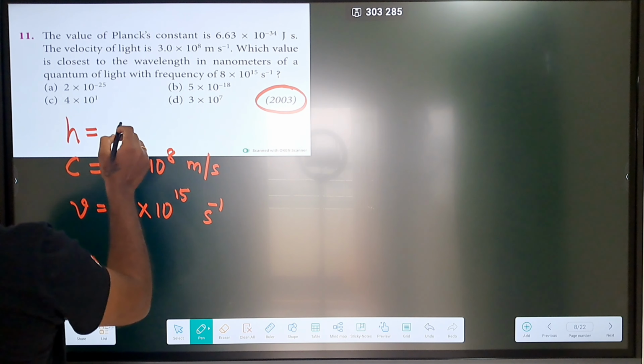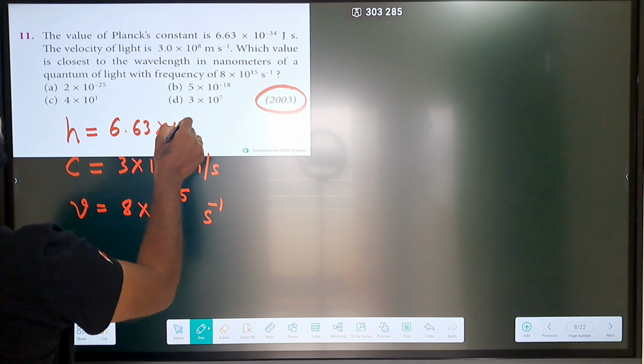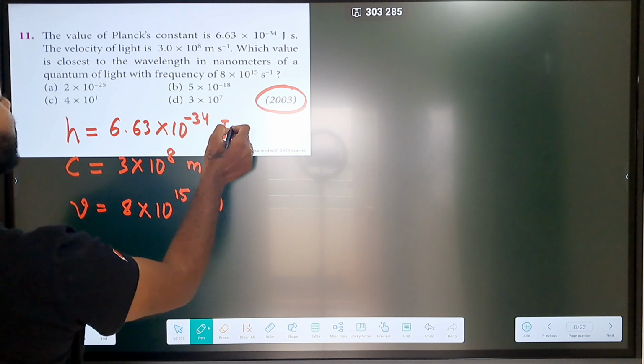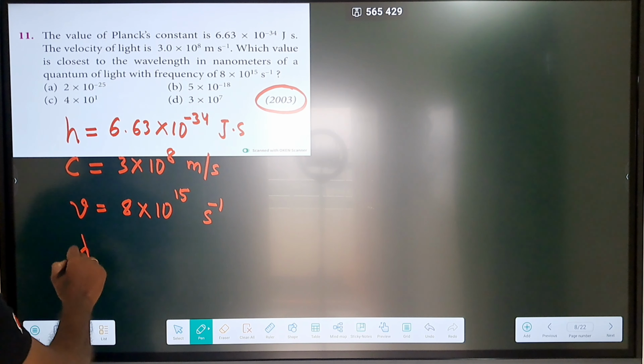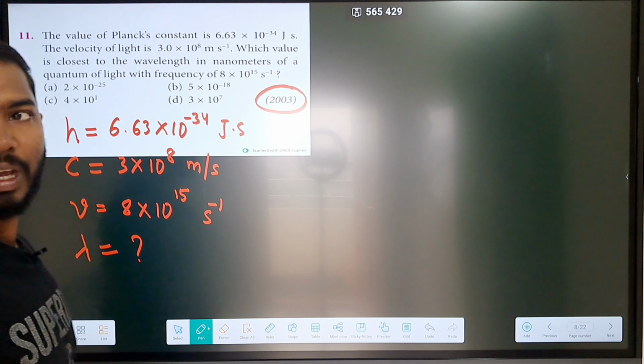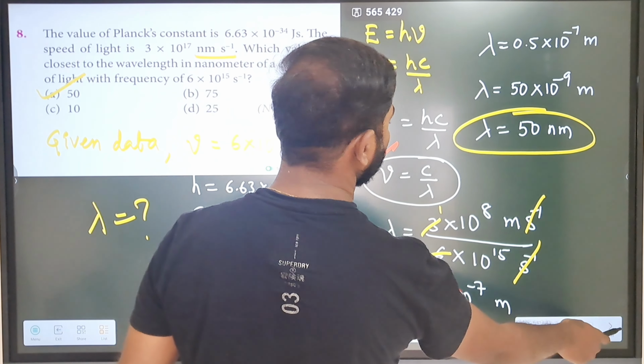In this question Planck's constant is not needed, because the equation we need to calculate wavelength doesn't involve it.